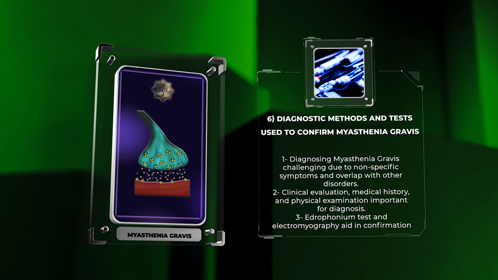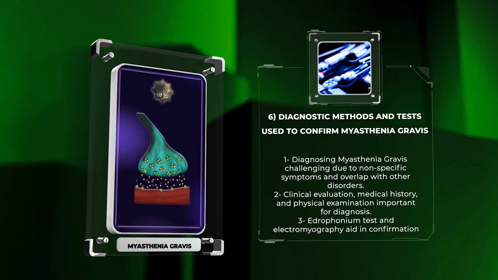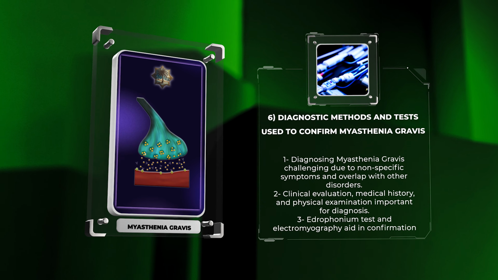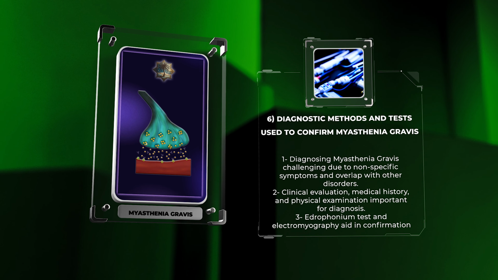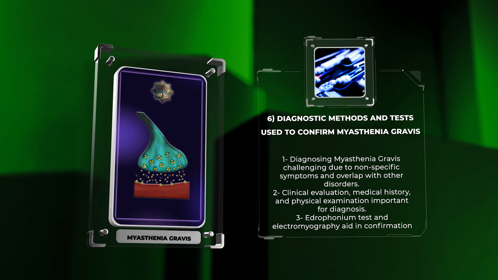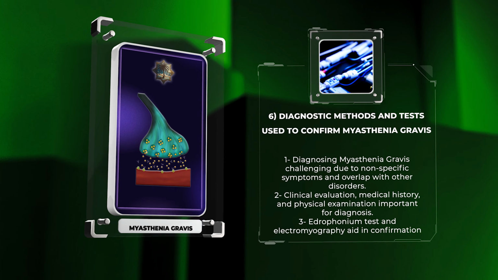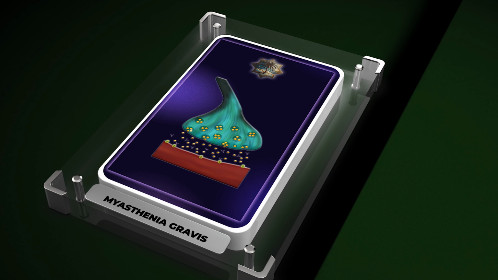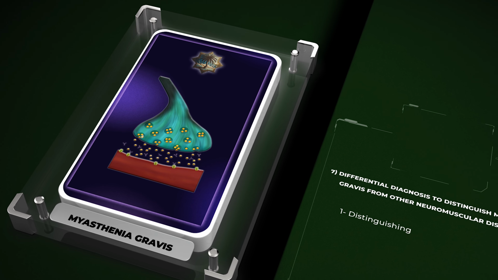Several tests can aid in the confirmation of myasthenia gravis, such as the edrophonium test, which involves the administration of a short-acting acetylcholinesterase inhibitor to improve muscle strength temporarily. Other diagnostic tests include electromyography, EMG, which assesses muscle response to electrical stimulation, and blood tests to detect the presence of acetylcholine receptor antibodies.